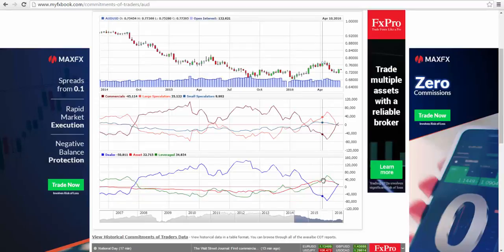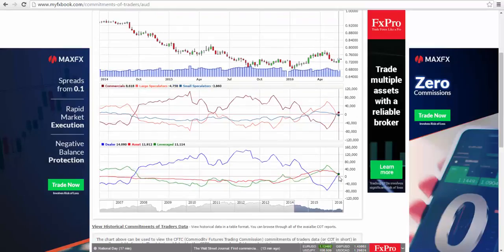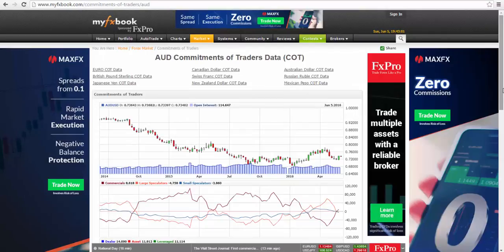For Aussie US dollar here, we've been seeing a decrease in the long positions. We have gone from the high of 61,157 to this week we are sitting at long positions 11,114. So last week we were at 16,440 and now we are down to 11,114. So this will be negative for Australian dollar, and we could see the Australian dollar go down, especially with the Reserve Bank statement this week.